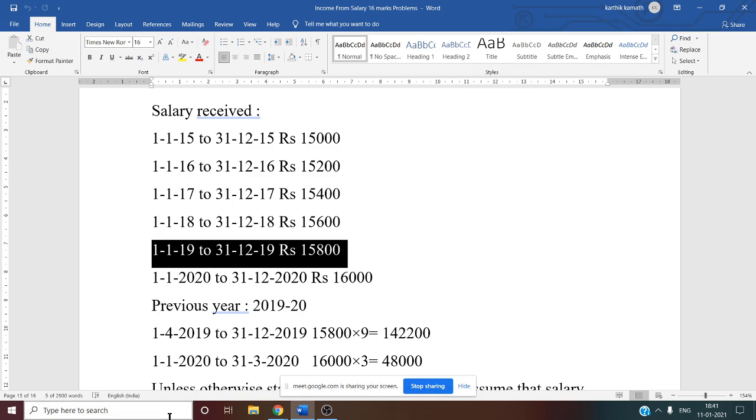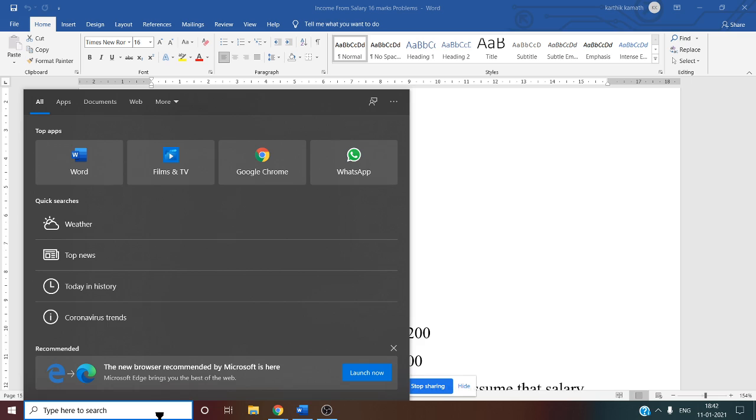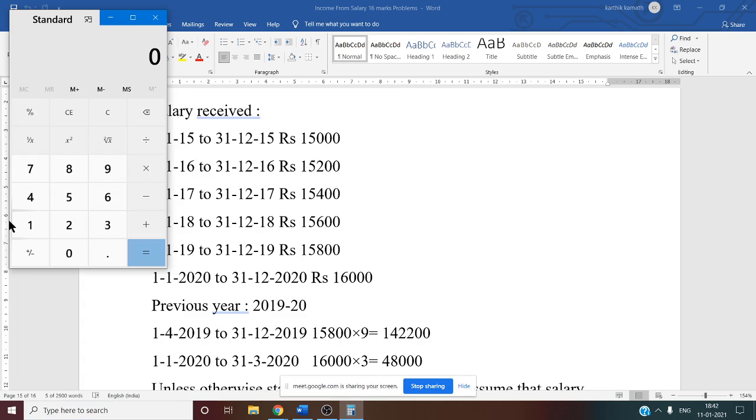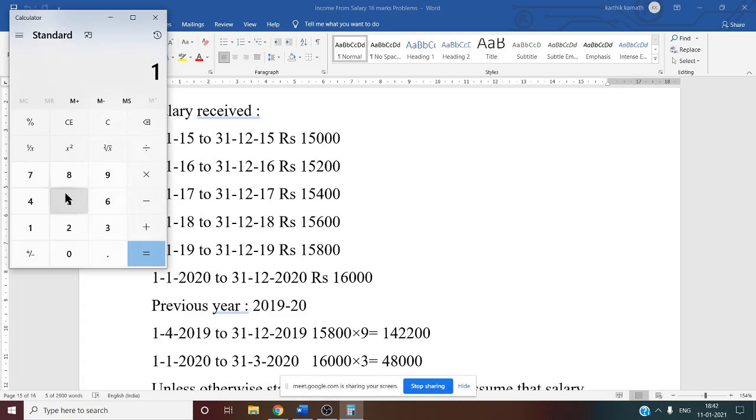Now let us do that and see whether we get a different amount. 15,800 into 9 is 1,42,200, into 8% is 11,376, divided by 12 is 948. So 948 we got.